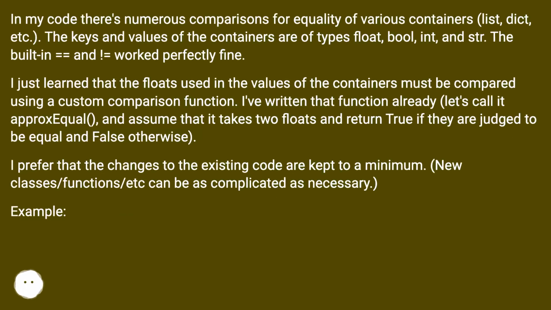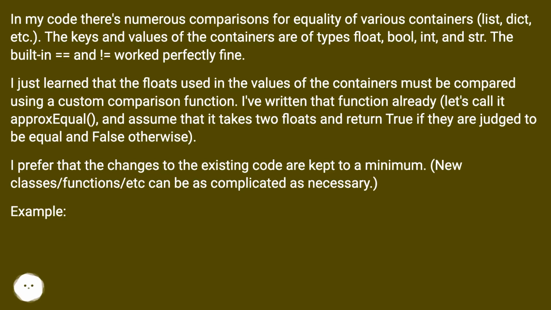Custom comparison for built-in containers. In my code there's numerous comparisons for equality of various containers, list, dict, etc. The keys and values of the containers are of types float, bool, int, and string. The built-in equals and not equal worked perfectly fine. I just learned that the floats used in the values of the containers must be compared using a custom comparison function. I've written that function already.